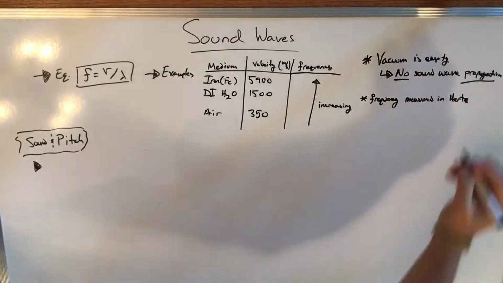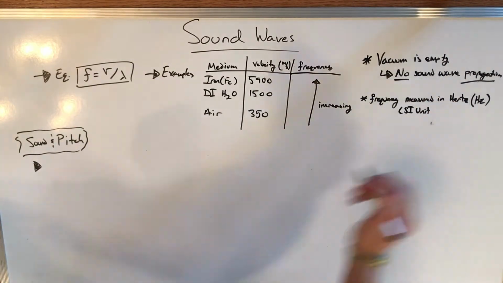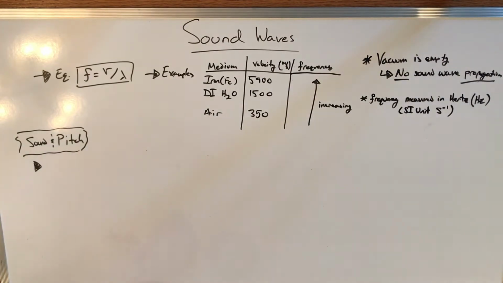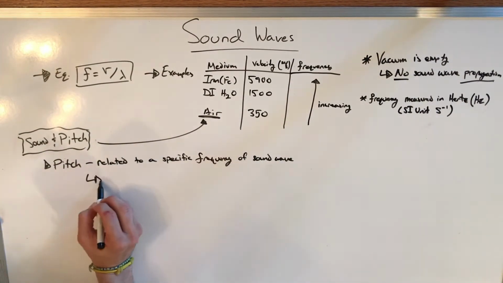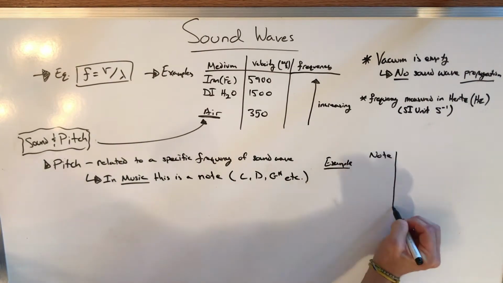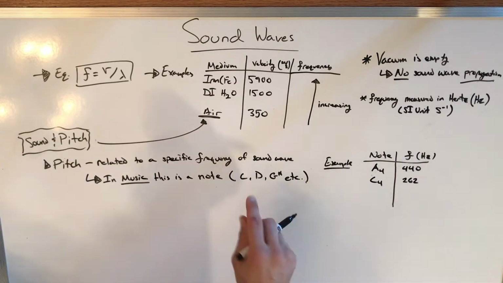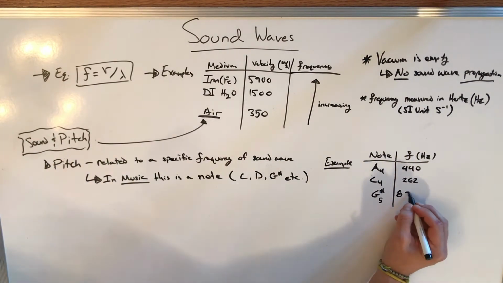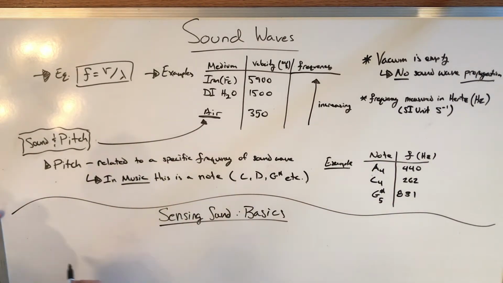Frequency also is measured in hertz, which the SI unit would be cycles of the wave over seconds. So in music, which is propagation of sound through air, we say pitch. Pitch is related to the specific frequency of the sound wave. These pitches are given reference terms as letters. Example, C, D, G sharp. Here I'm writing down different notes and their different frequencies: A, C, G sharp. The subscripts really are just referring to the octave.